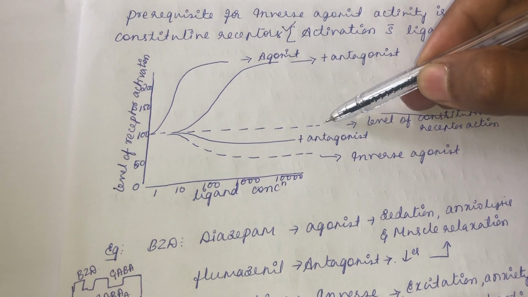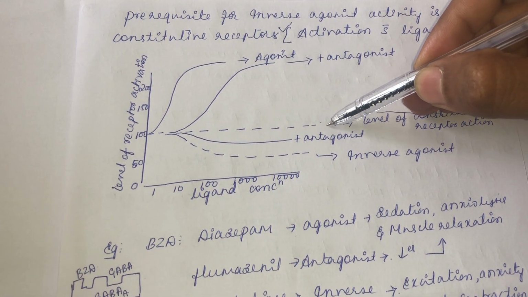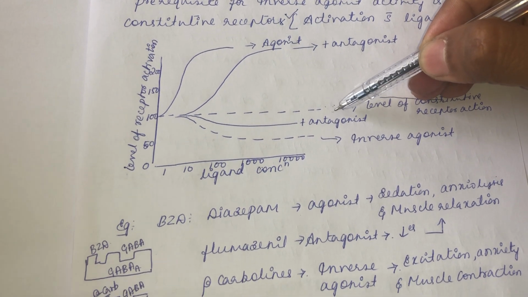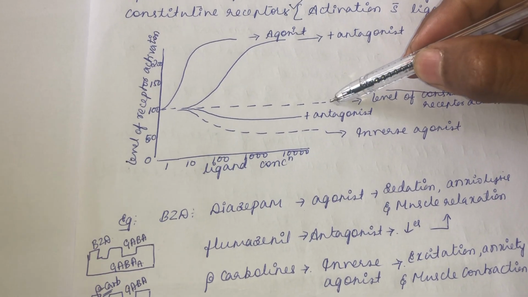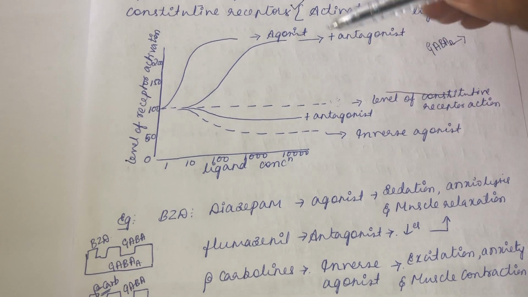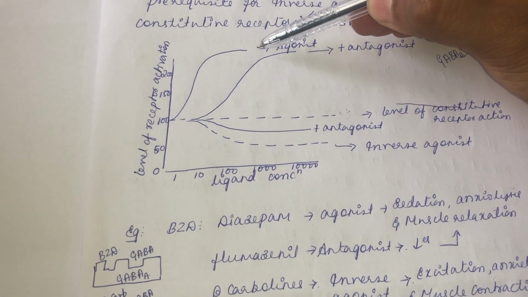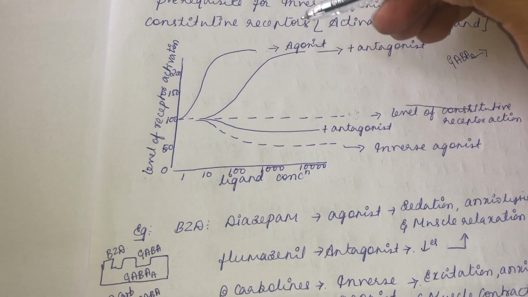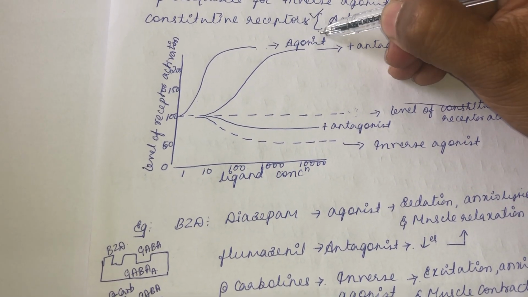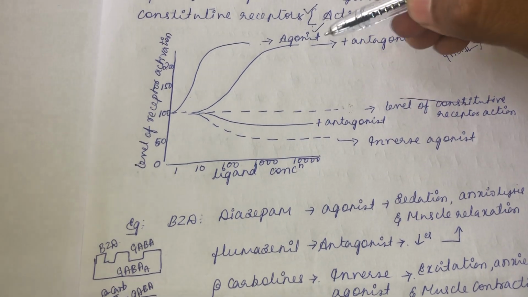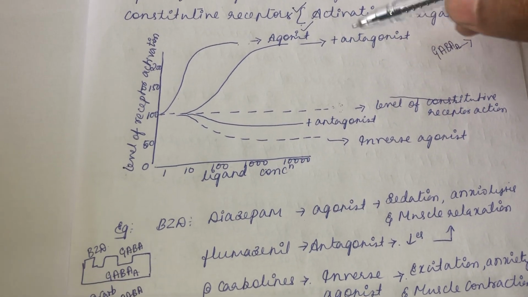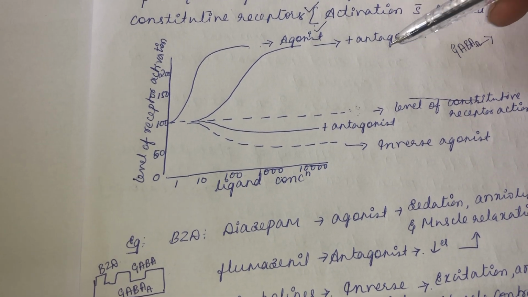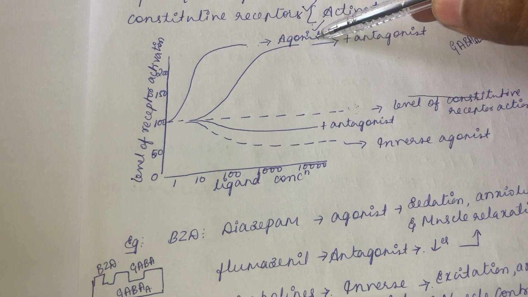This will be the basal effect without the presence of any ligand, without GABA, benzodiazepine, antagonist or inverse agonist. The receptor is showing this basal level of action. When you give an agonist, a benzodiazepine, the effect will shoot up. The response you see here is with the agonist, benzodiazepine or diazepam. Along with diazepam you give flumazenil, then the effect of the agonist will be decreased, because the basic nature of an antagonist is to inhibit the action of the agonist.